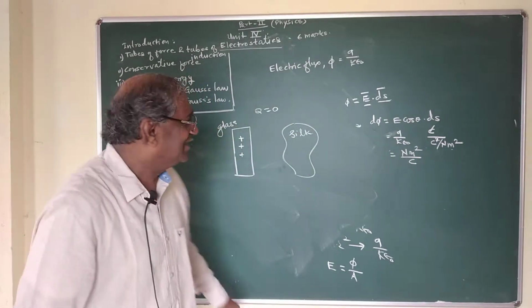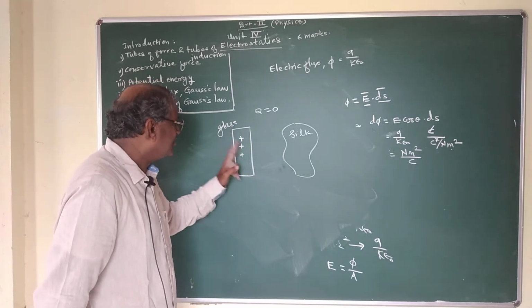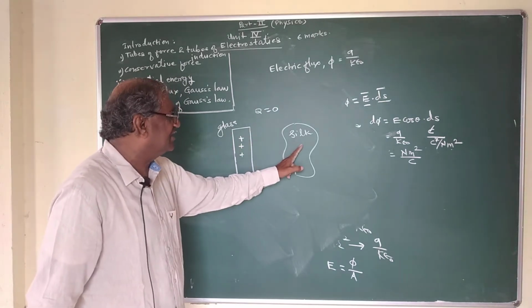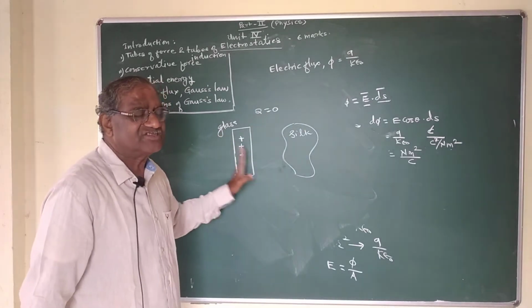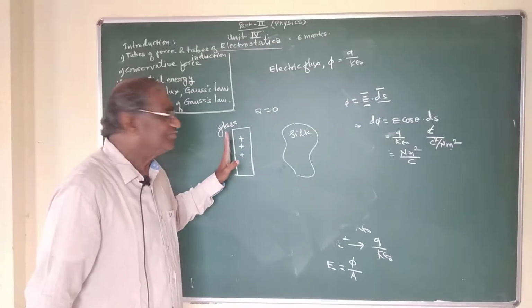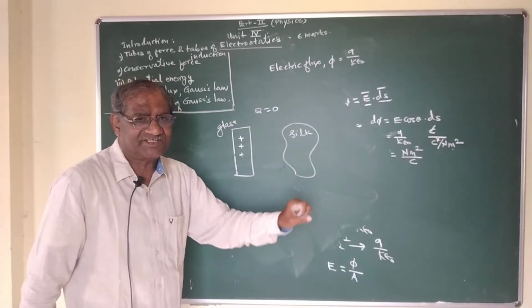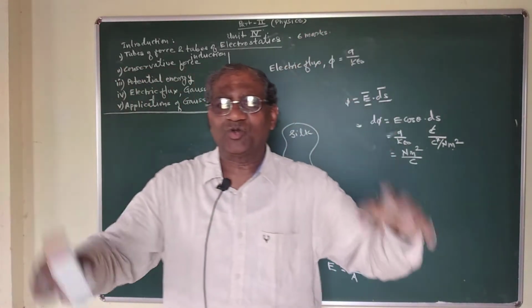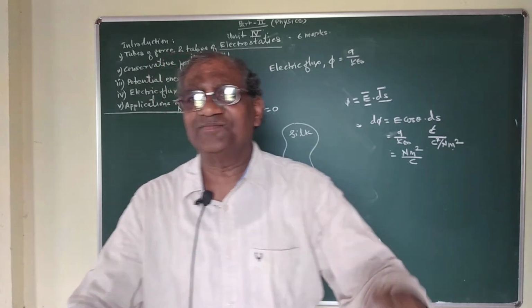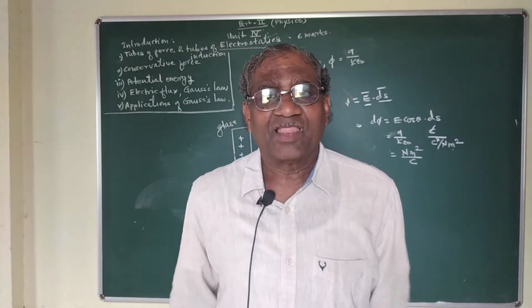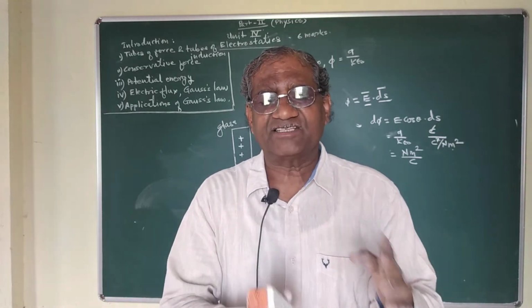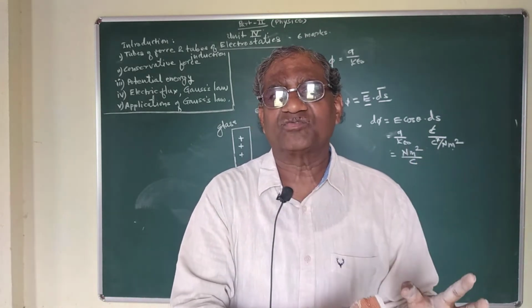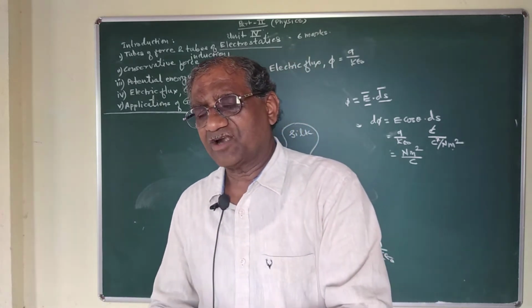It means that before rubbing, the total charge in glass and silk is equal to 0, and after rubbing, again the total charge on glass and silk system is equal to 0. It means that total charge in the system is always conserved. Only there is transformation of the charges from one part of the system to the other part of the system.